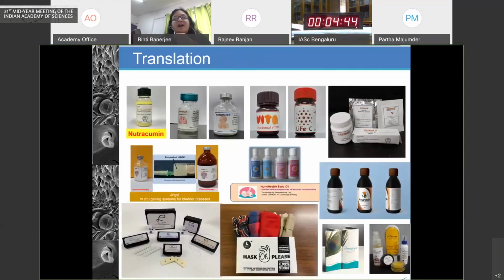And we have worked closely with industry partners for GMP manufacturing, GLP toxicity, as well as translation for potential commercialization, many of these products being actually commercialized.